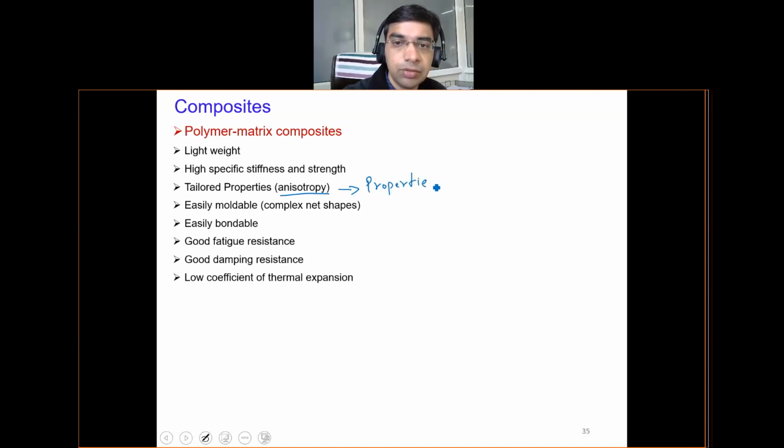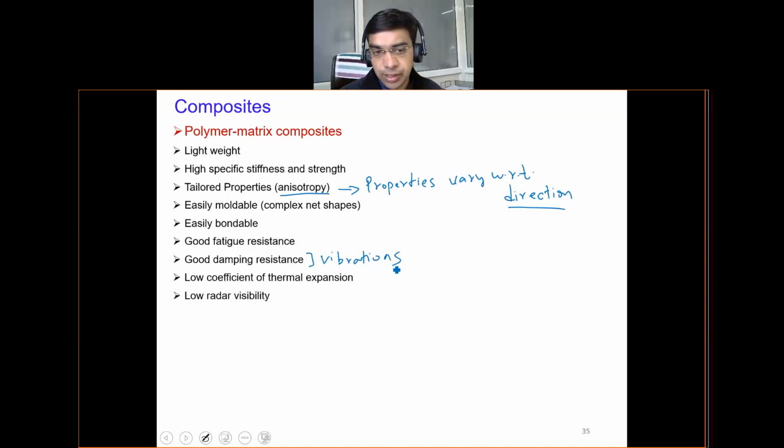You might have read about isotropy, but there is another term, anisotropy, where the properties vary with respect to direction. So based on the direction, the properties will change. That can be done with composites. They can be easily moldable, with good fatigue resistance, good damping. They can damp vibrations. Fatigue means they can take the cyclic loads. Low coefficient of thermal expansion, low radar visibility. This basically gives the stealth properties.